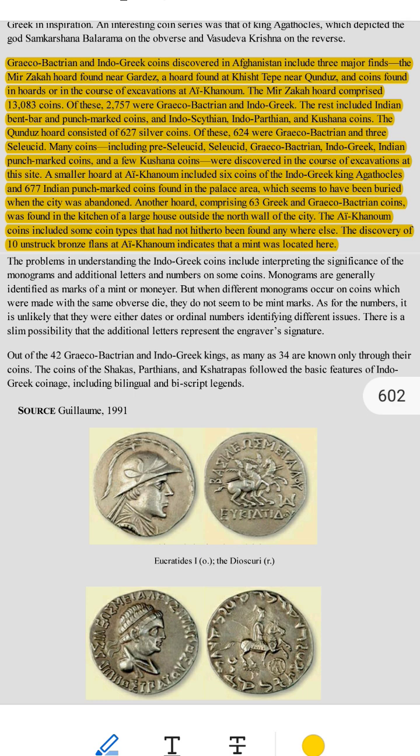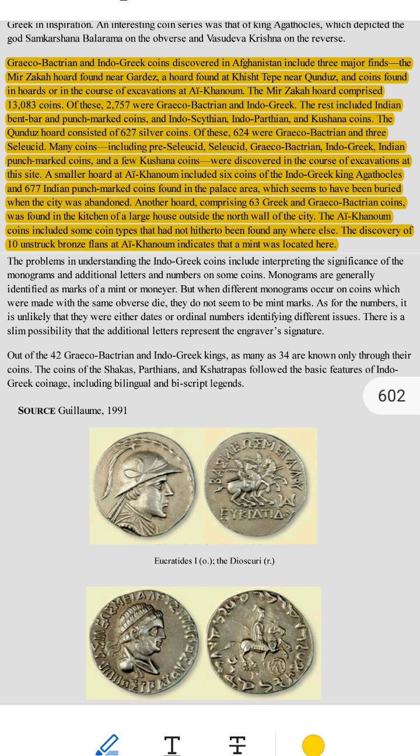Why are they important? Coins are small pieces of metal used as money. They have images, writing, and symbols on them. Why are these coins important? 1. History lessons. Coins tell us who ruled an area, and what kind of culture they had. Example, a coin with a king's face tells us about the king. Symbols or gods on coins tell us about the religion or culture of that time. 2. Trade connections. If different kinds of coins are found in one place, it shows that people from those places traded with each other. Let's talk about Site 1.